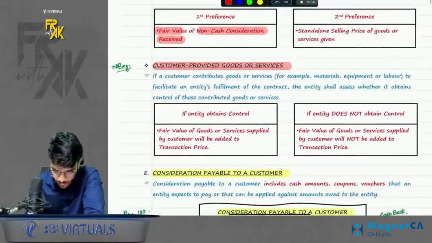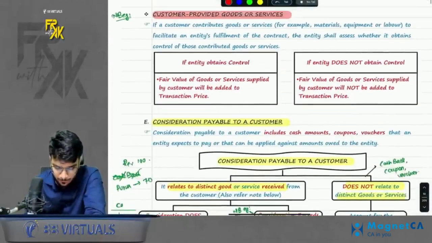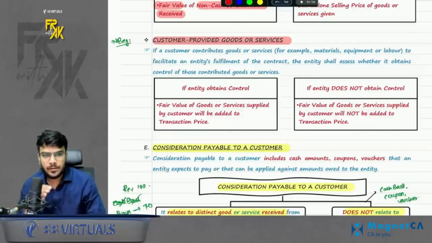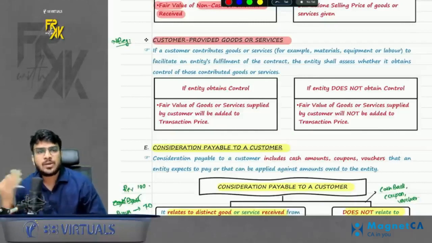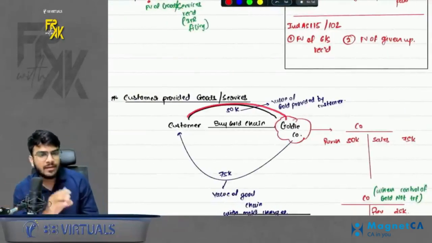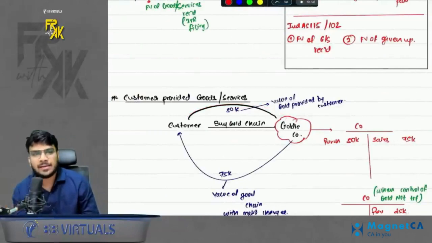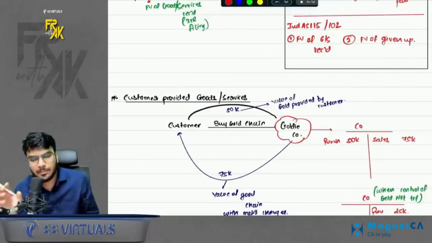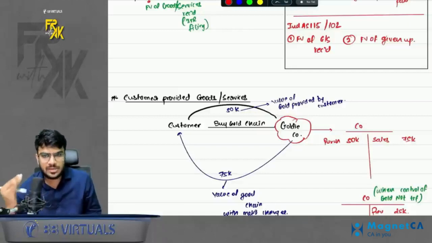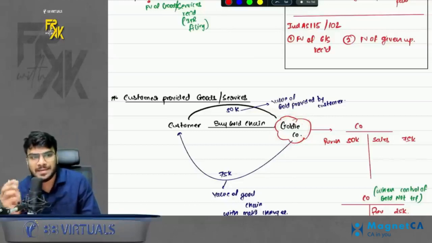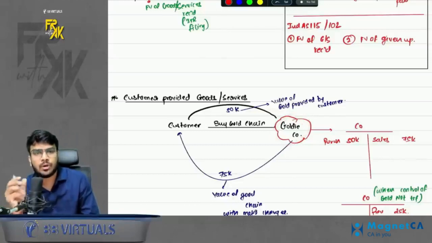Then the next point is customer provided goods or services. What is the meaning of this? Sometimes the customer itself provides the raw material so that the company can give the services. For example, I have some gold. I deliver my gold to the company and ask the company to make a gold chain out of it. So I am providing the raw material, and the company is delivering the gold chain out of it. So here, how should this company book the revenue? Should the company book the revenue only for the making charges, or on a gross basis?